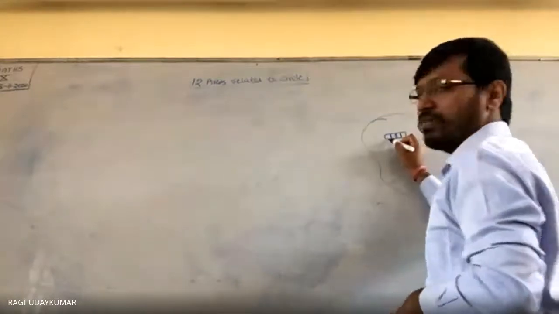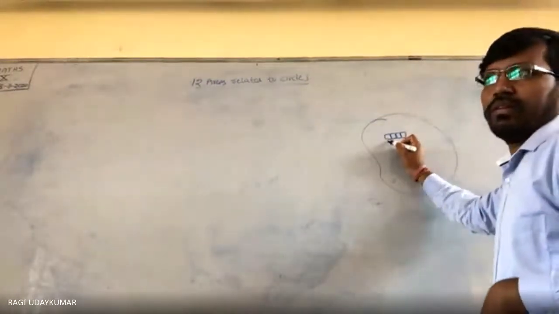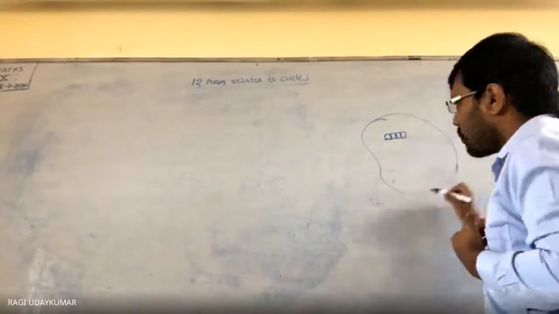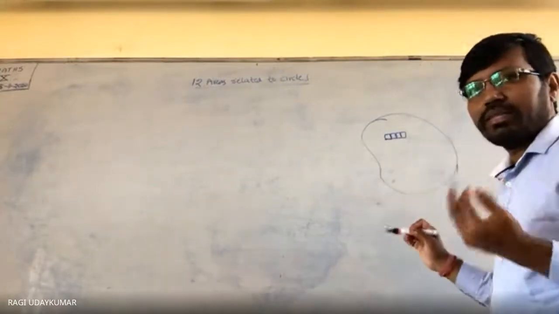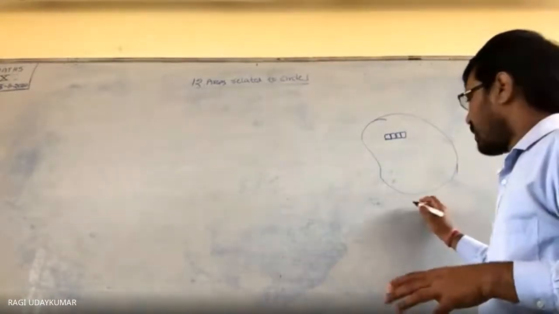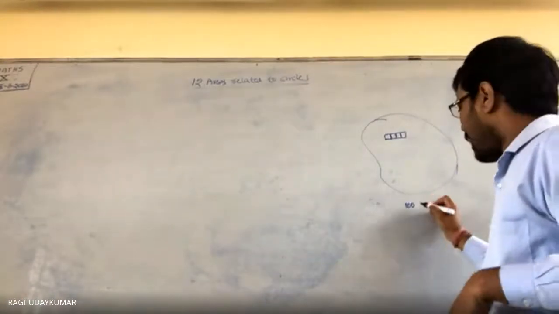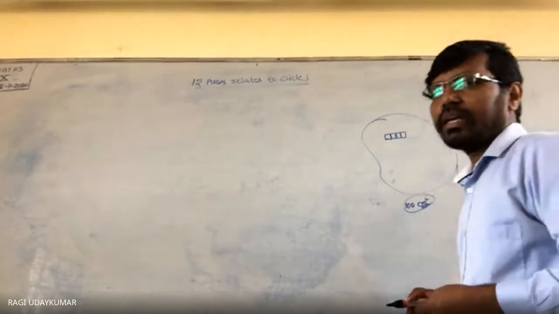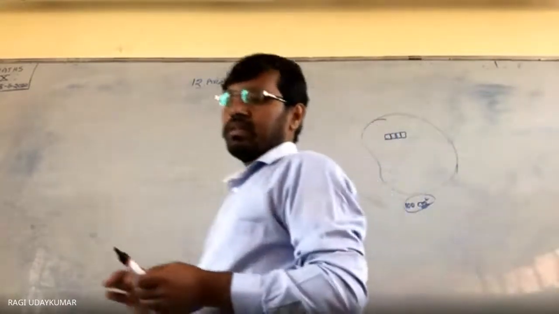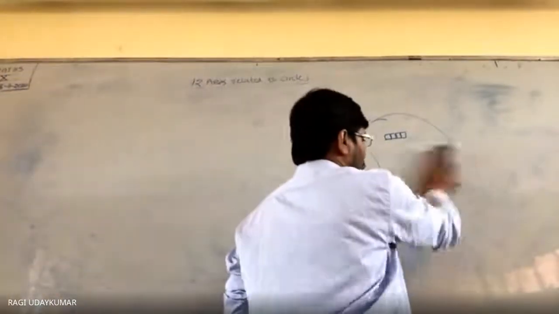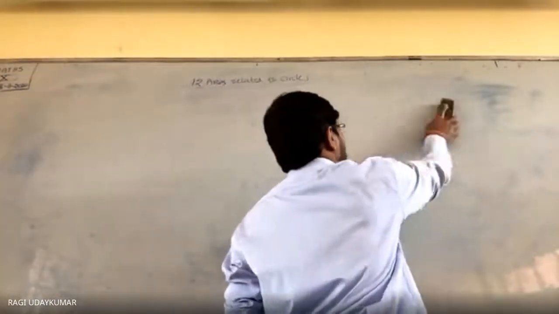like this. Here, one centimeter square. This is 1 centimeter, 1 centimeter. So how many squares are there? That many squares. Suppose it is exactly fitting 100, this means 100 centimeters square, we are going to say the area. So areas will always be mentioned in square units. Square units we are going to mention.